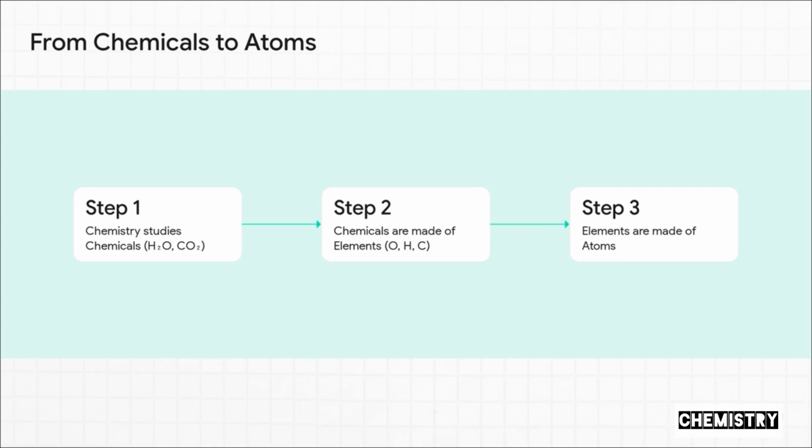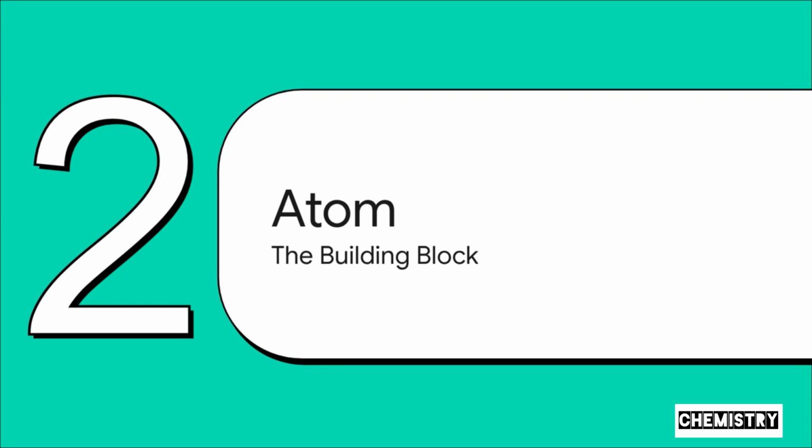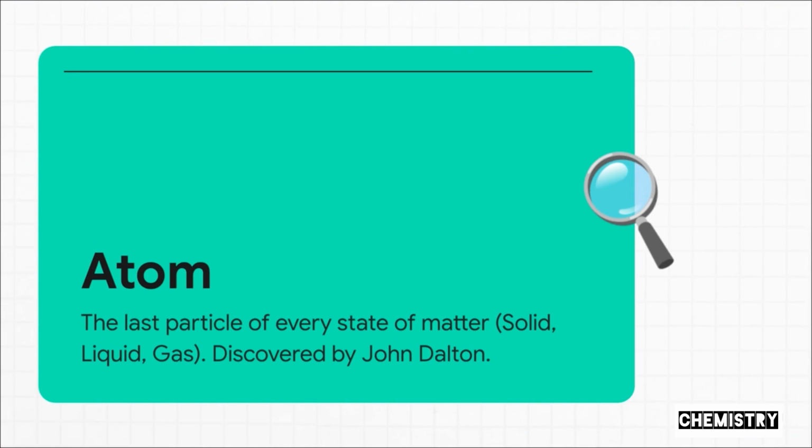Okay, so let's break this down step by step. Think about it this way. Chemistry is basically the study of chemicals, right? Stuff like water or H2O and carbon dioxide or CO2. Now these chemicals, they're made of elements. You've heard of them. Oxygen, hydrogen, carbon. And if we zoom in even further, the smallest possible piece of any element, that's the atom. So see what we did there? We went from chemicals to elements, and now we've landed on the atom. So that makes the atom the hero of our story today. It's the basic building block of, well, literally everything around us. So important. So what exactly is an atom?